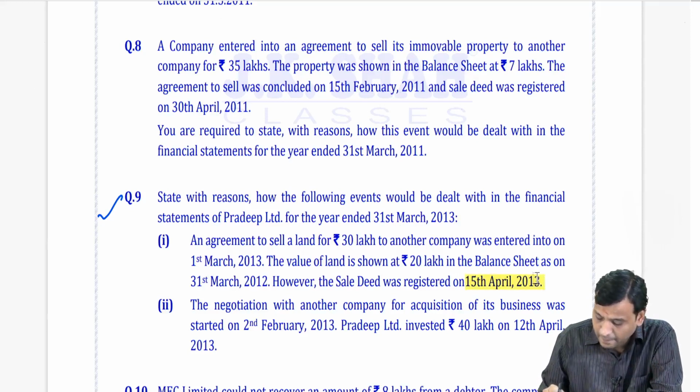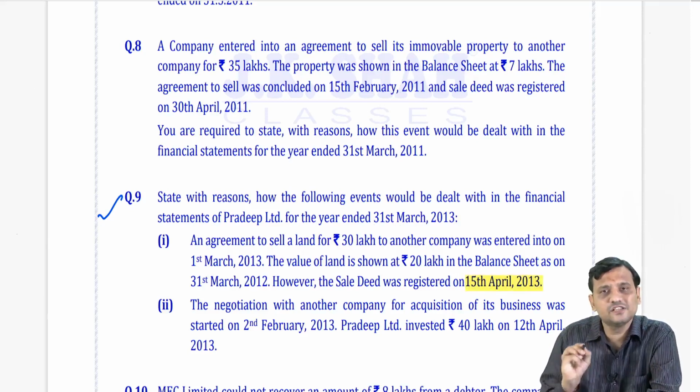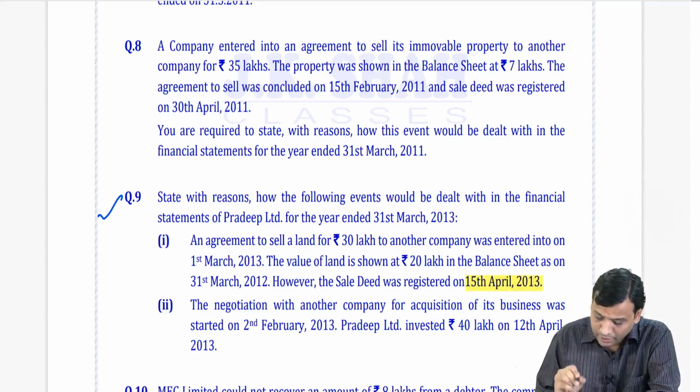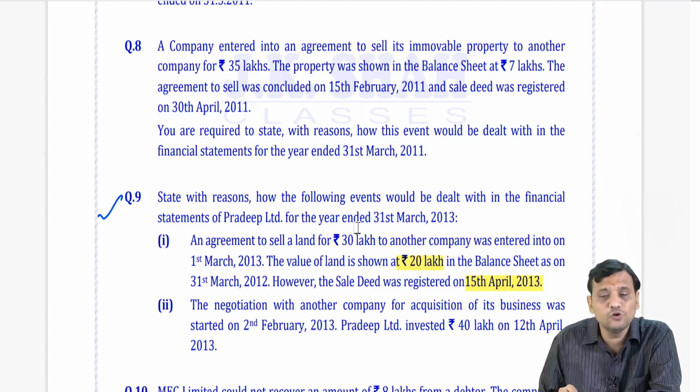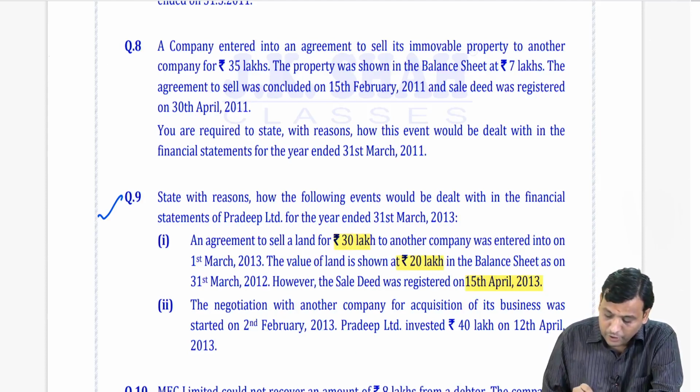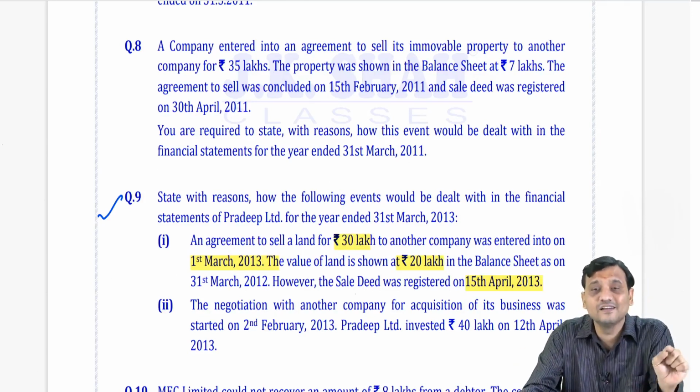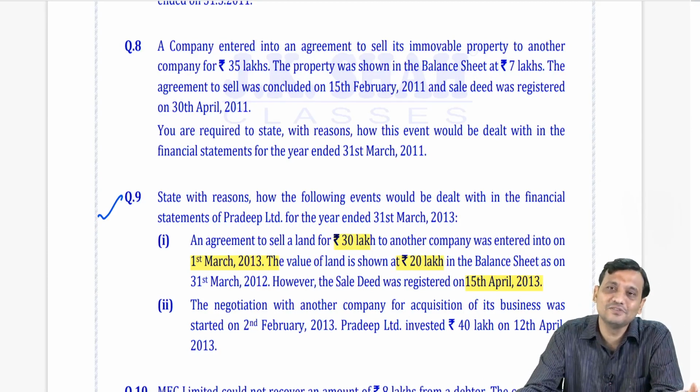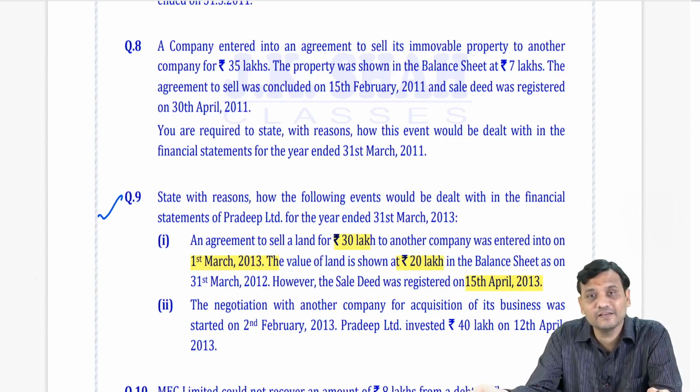Now see my dear, when are you registering the sale deed? 15th April. You are selling the land for how much? Sir, 20 lakhs land is being sold for 30 lakhs. But don't you think you had already entered into an agreement to sell? It means the condition that there will be a sale was existing on the balance sheet date. I have entered into a contract to sell, so the condition that this sale will happen is already there. It means this is an adjusting event.